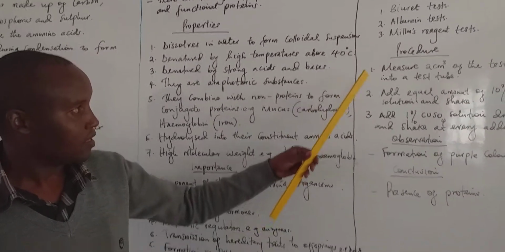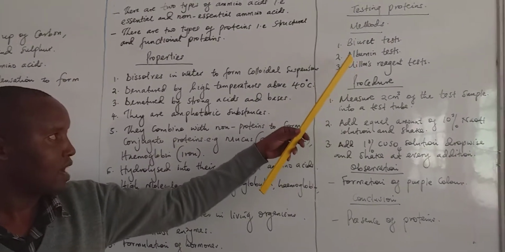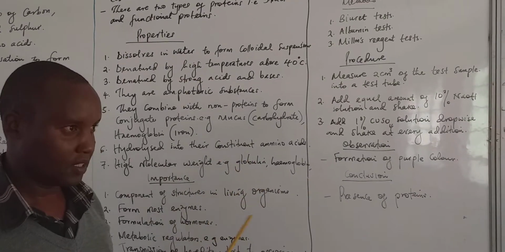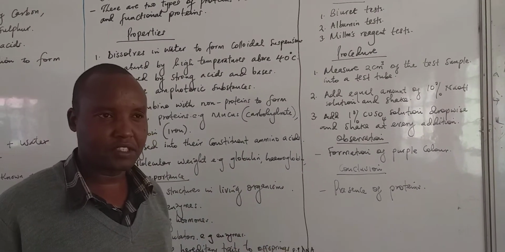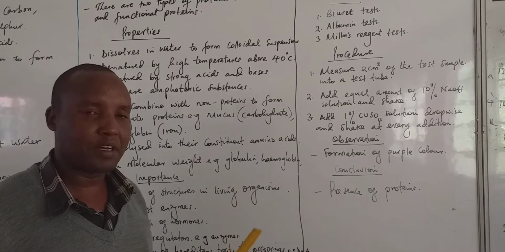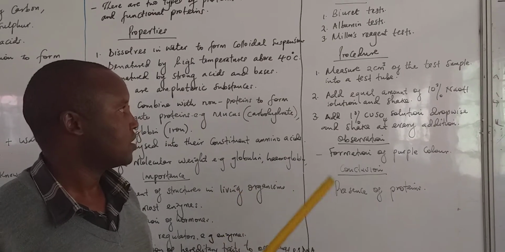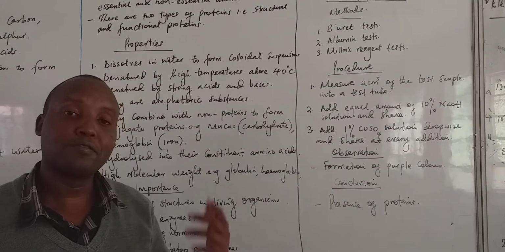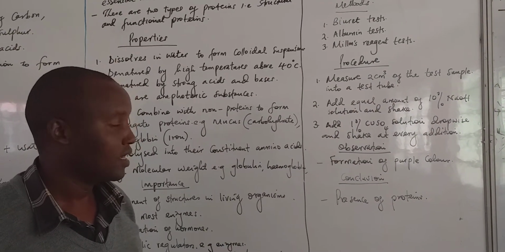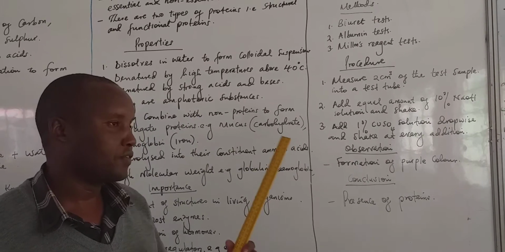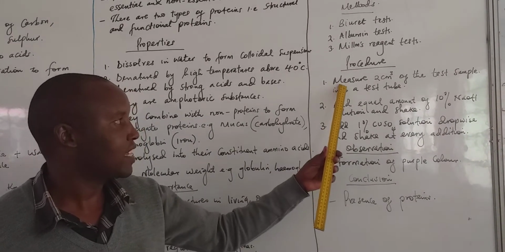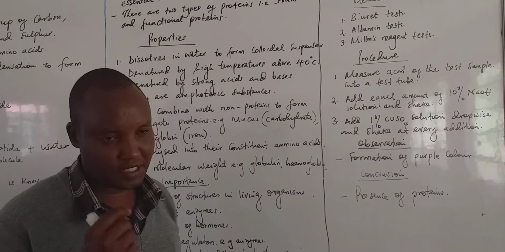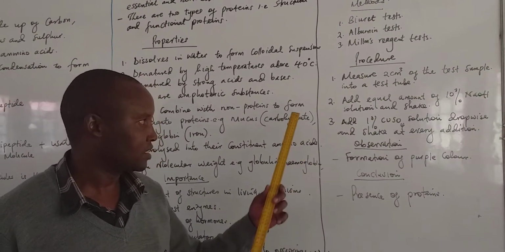Now, the procedure. Remember when we say Biuret test, albumin test, Millon's reagent test, all the reagents are the same. The reagents are 10% sodium hydroxide solution and 1% copper sulfate solution. So the procedure is you measure 2 centimeter cubed of the test sample or the food sample that is given to be tested into a test tube. Now, if you are given a measuring cylinder, you say measure exactly 2 centimeter cubed or 1 centimeter cubed of the test sample or the food sample into that test tube.